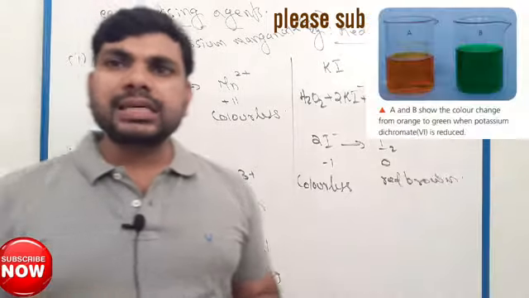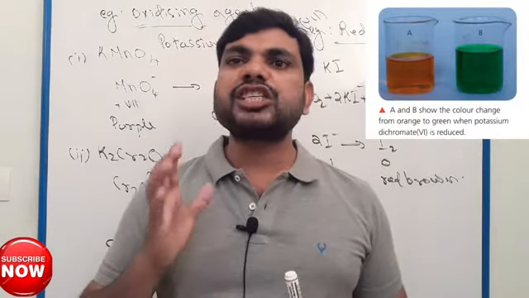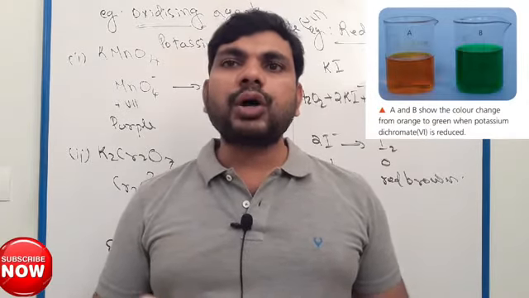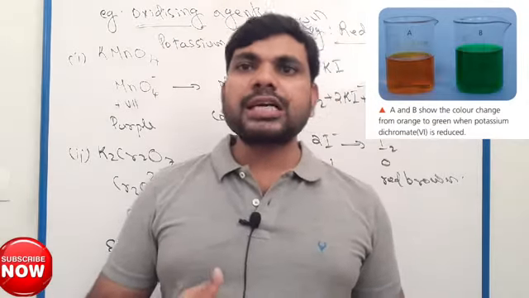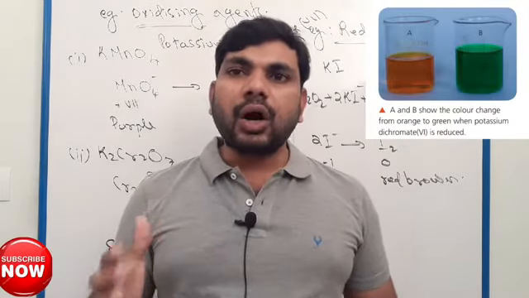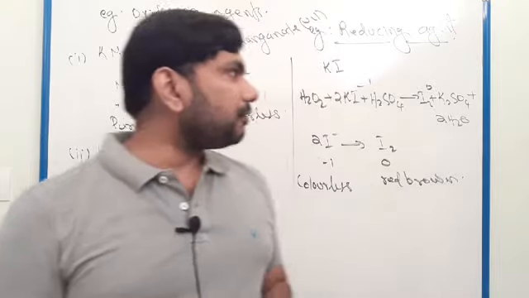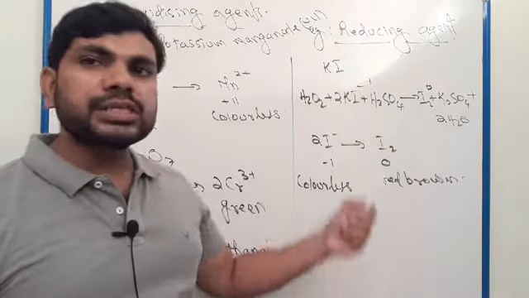So here we discussed two oxidizing agents. Potassium permanganate is purple, and after the reaction colorless. Potassium dichromate is orange, and after the reaction it will be green. Clear? Next we will discuss reducing agents.